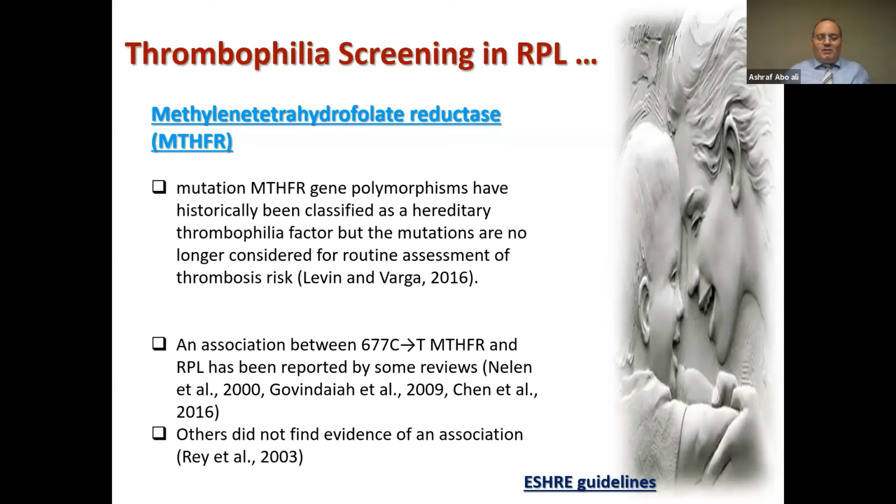This is very famous in Egypt and Arab countries: testing methylenetetrahydrofolate reductase. The MTHFR gene mutation and MTHFR gene polymorphism have historically, this is what is written in the ESHRE guideline, been classified as a hereditary thrombophilia factor. But the mutations are no longer considered for routine assessment of thromboembolic risk. An association between MTHFR 677C and recurrent pregnancy loss has been reported in some reviews, as we see here. But others didn't find evidence for an association, and in total, they considered it not so much associated.